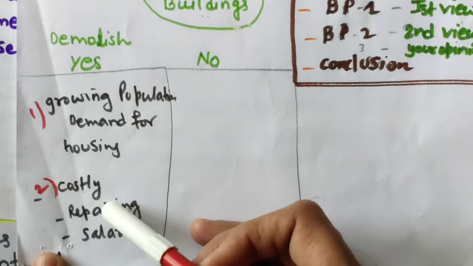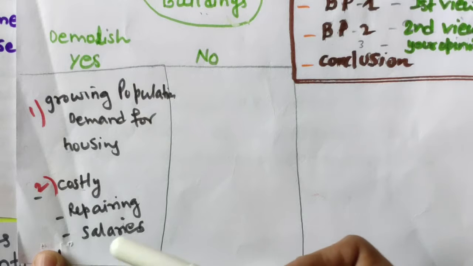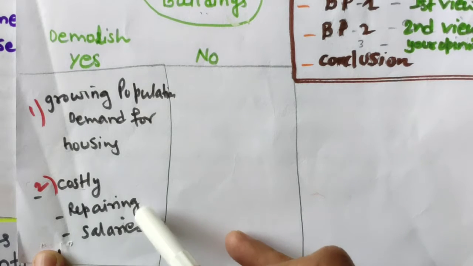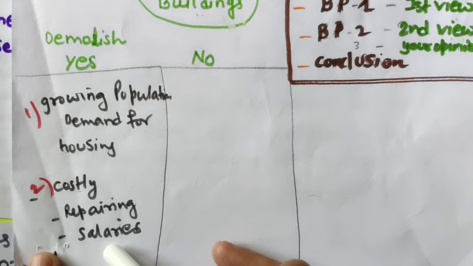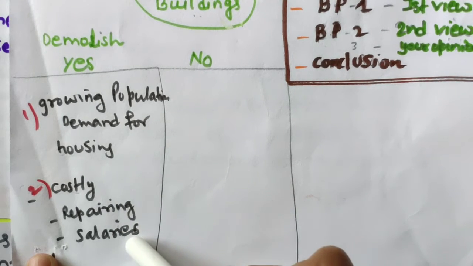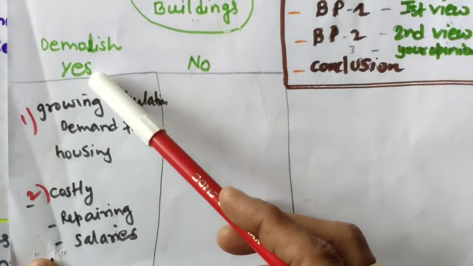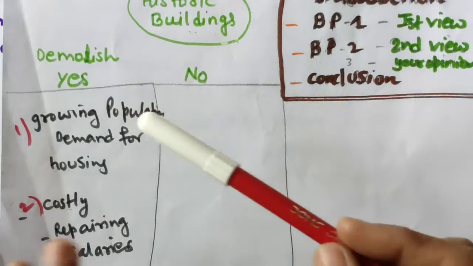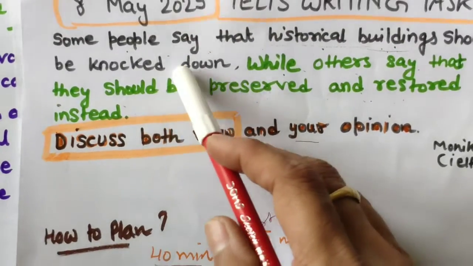Buildings are huge, and for painting and repairing, and of course to take care of these buildings, we need to employ some persons, so there are their salaries. It's a costly affair, a burden for any government, you can say. So I will be explaining these 2 points in the first point of view, for those who are saying these buildings should be knocked down.